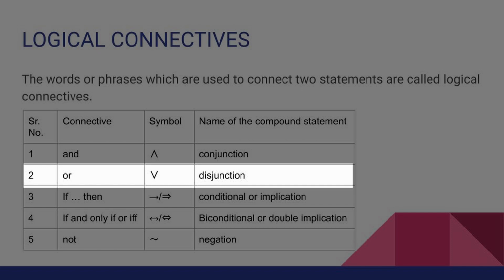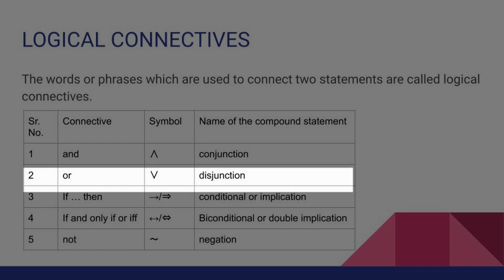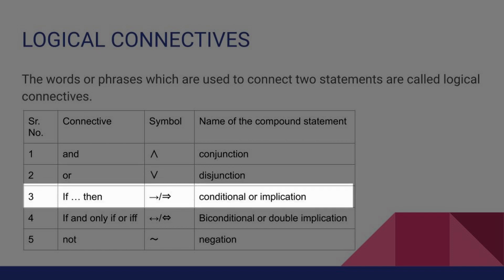Then the logical connective if then. The symbol is a right-headed arrow. Here we have two similar symbols. You can use either one of them, but we are going to use the first symbol. The name of this compound statement is conditional or implication.